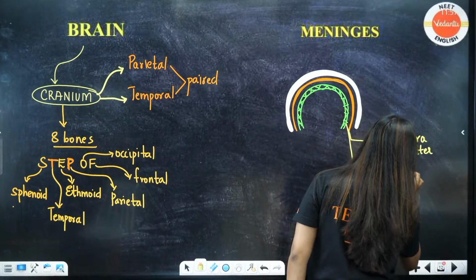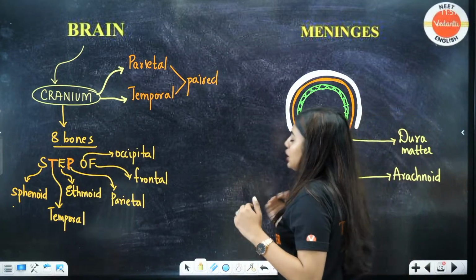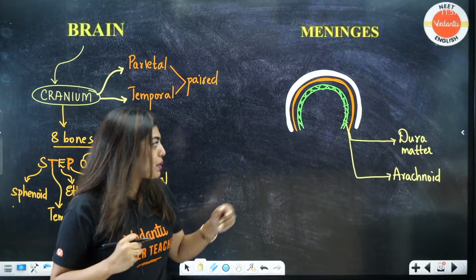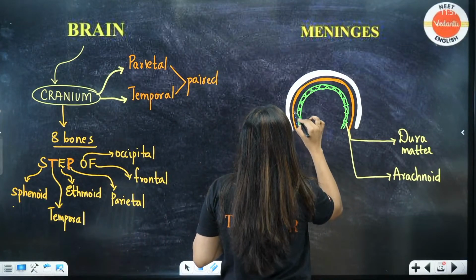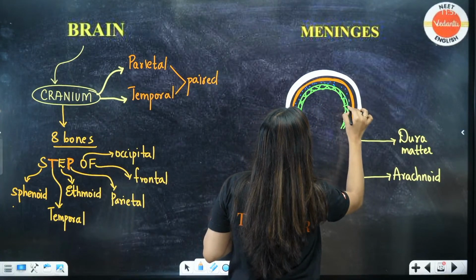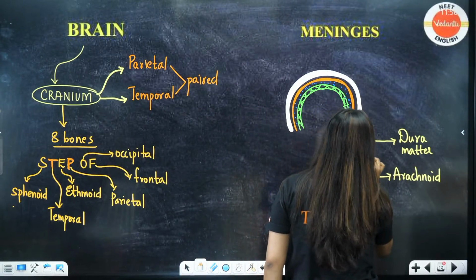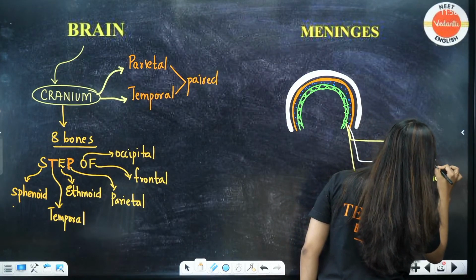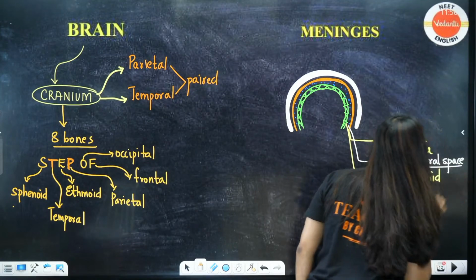Now, students, between the dura mater and the arachnoid, we have a space. Can anyone tell me what's the space? Between the dura mater and arachnoid, there's a space called the subdural space. What space is it called? Subdural space. The space all of you can see here. See, I'm putting some dots here. This space is called the subdural space. I'm writing it between them, so you remember. Subdural space. Okay, ma'am, understood.